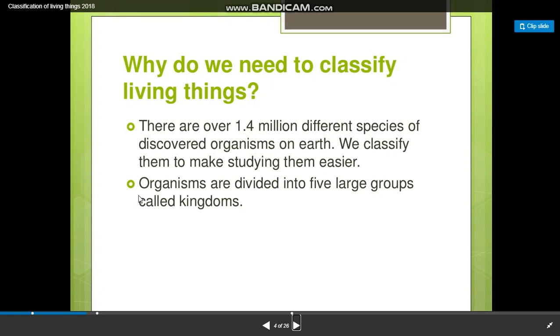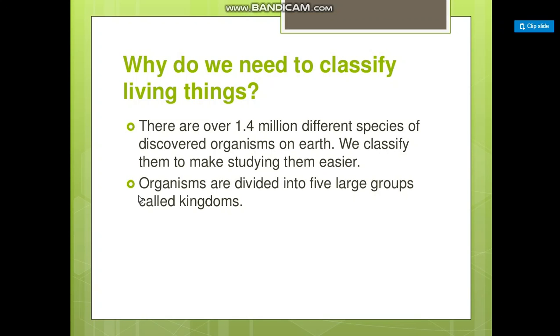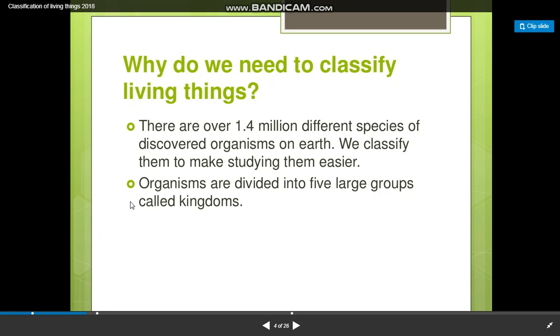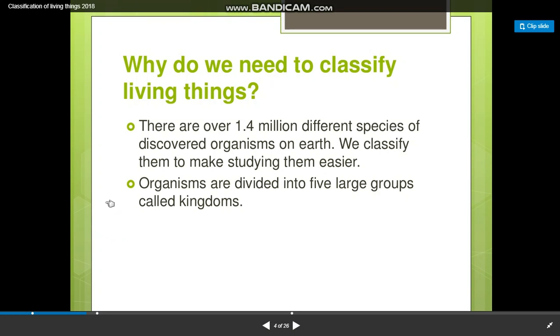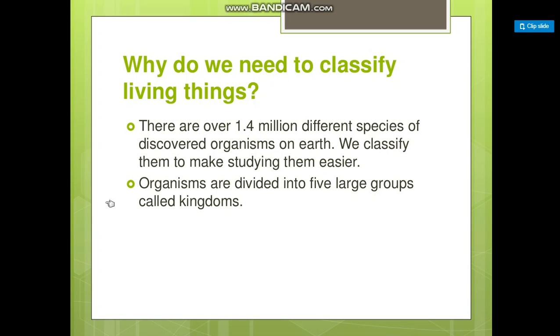Let's speak about classification. Classification means putting things into groups. But in biology, classification means putting all living organisms into groups. As we know, there are many possible ways in which we could group living organisms. For example, we can put all organisms with legs in one group, and those without legs in another. Or we could put all organisms in one group and blue ones in another.